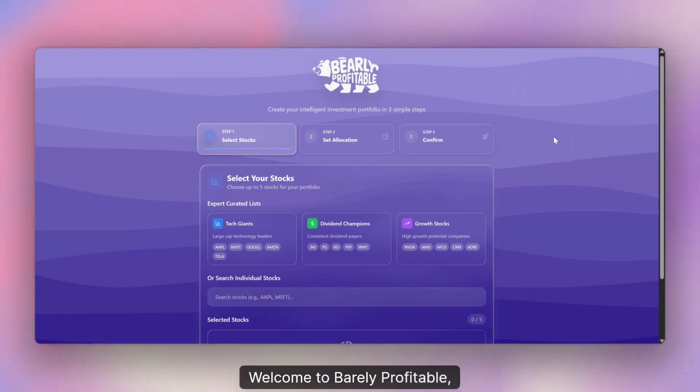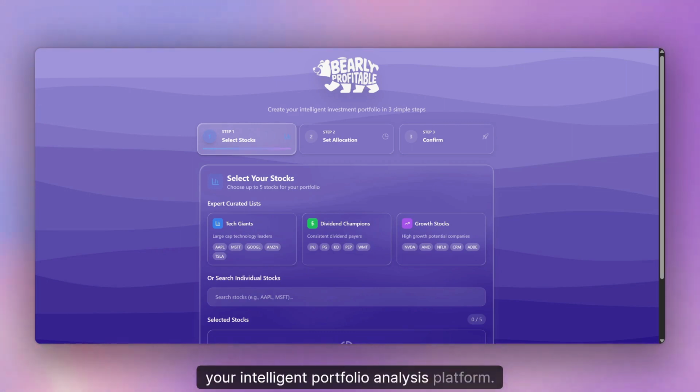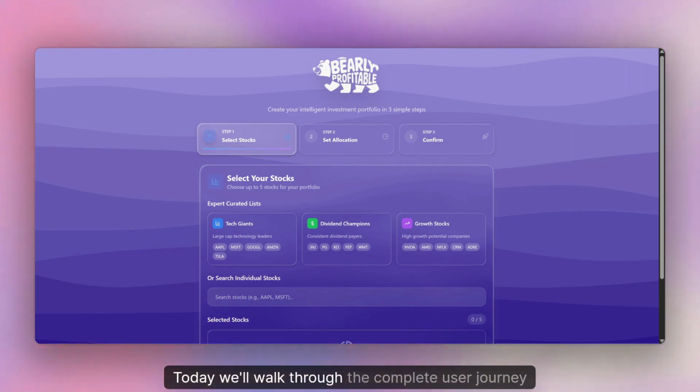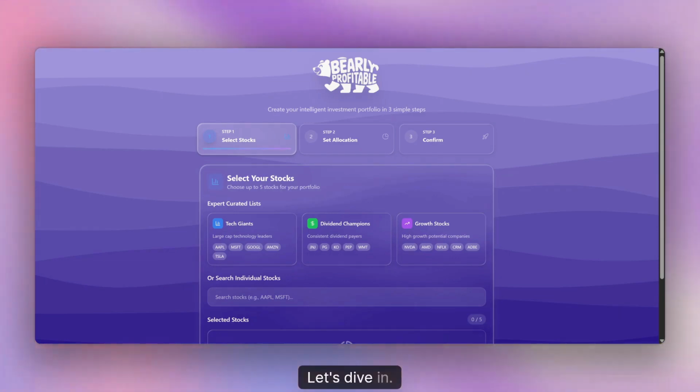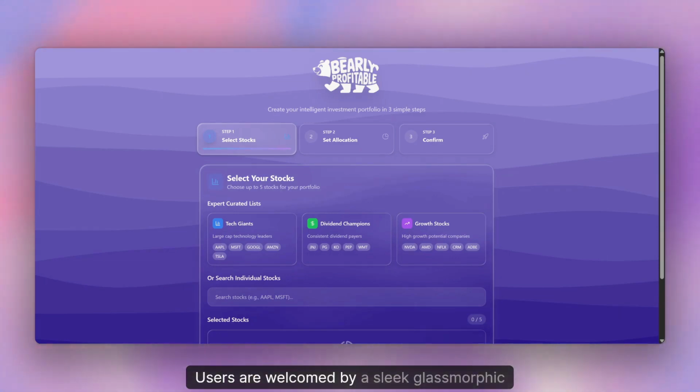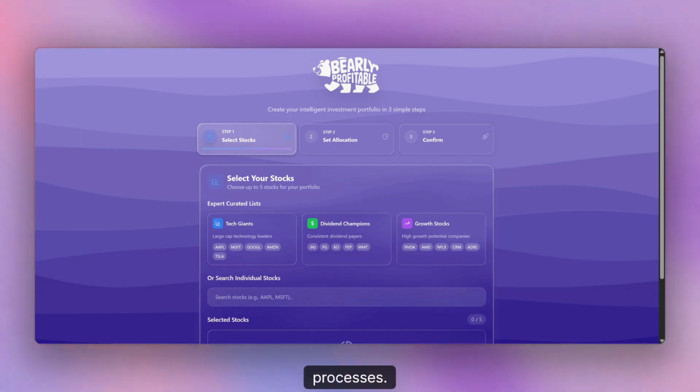Welcome to BearlyProfitable, your intelligent portfolio analysis platform. Today, we'll walk through the complete user journey from building your portfolio to getting data-driven insights and predictions. Let's dive in. Users are welcomed by a sleek glass-morphic interface and guided through three simple step processes.